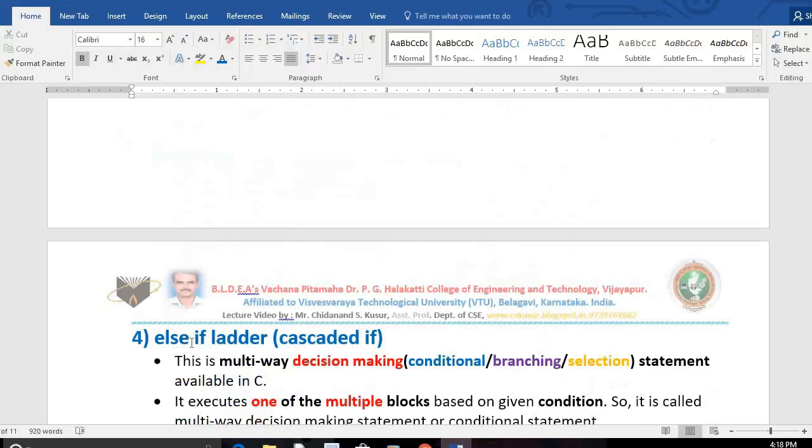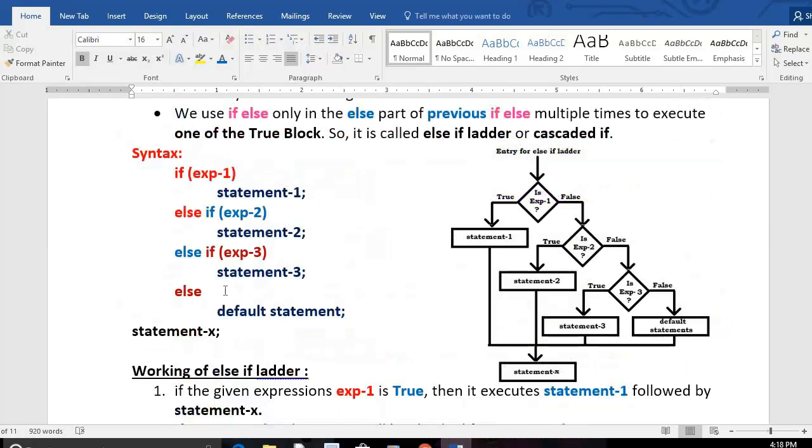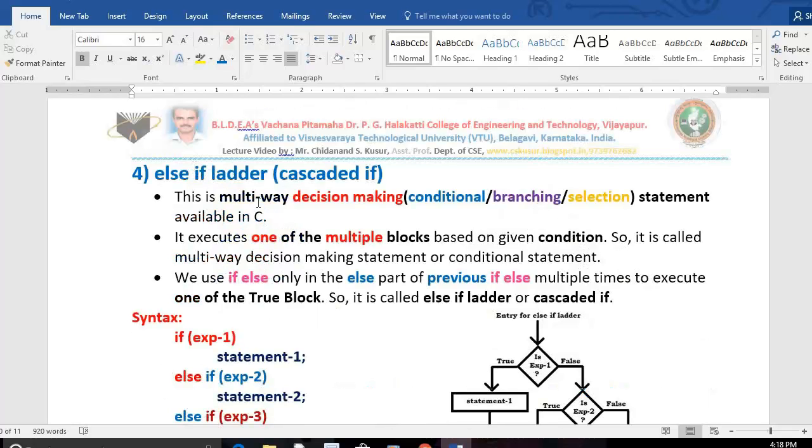This is a ladder, but it is a ladder of if else. Since if else is used only in the else part of the previous if else, it is called else if ladder. We call it a cascaded if also. What do you mean by cascading? Cascaded means waterfall, falling on one another. That is why we use the word cascade. It is cascaded if because one if else is falling on another if else.